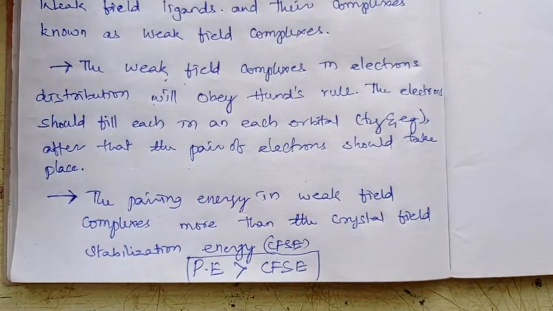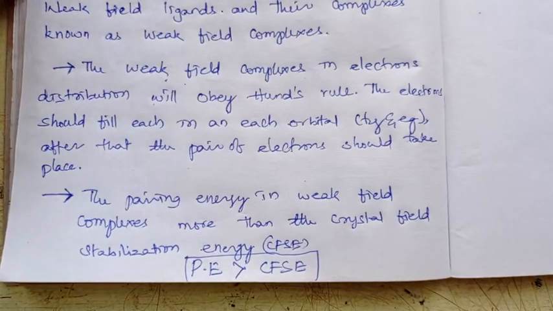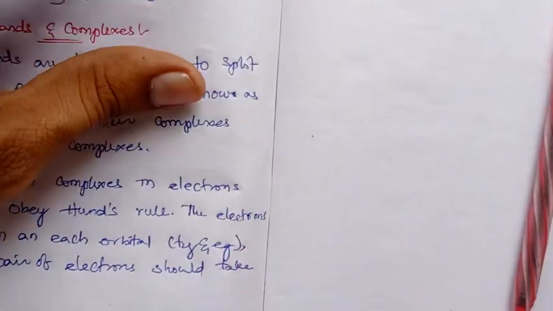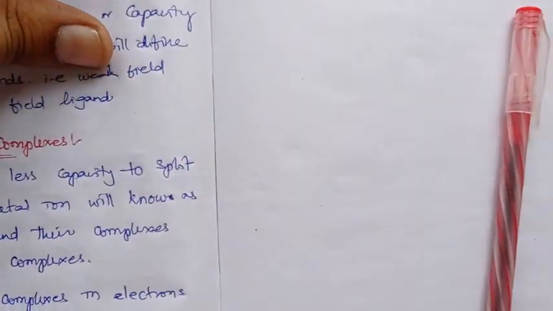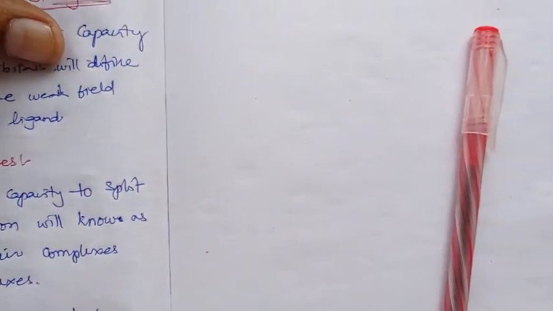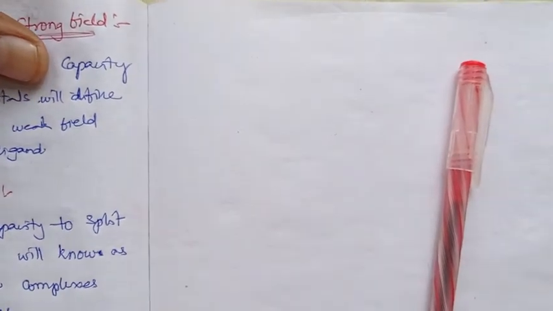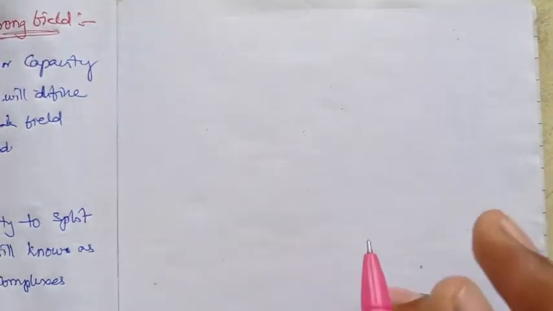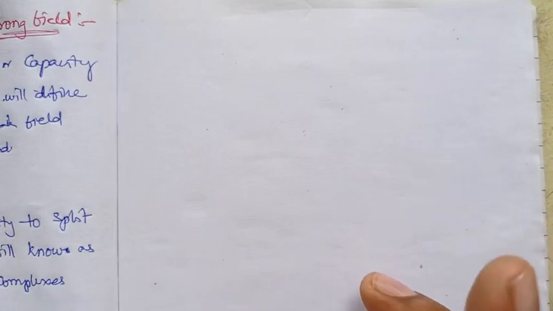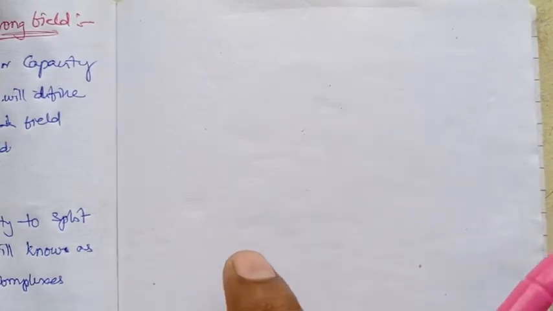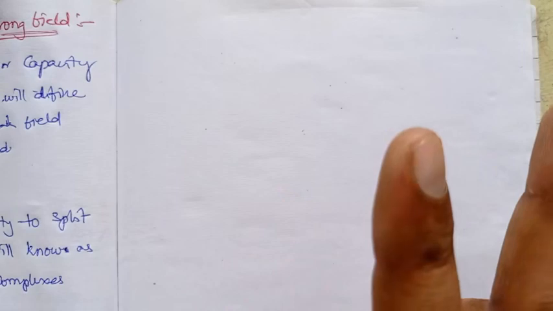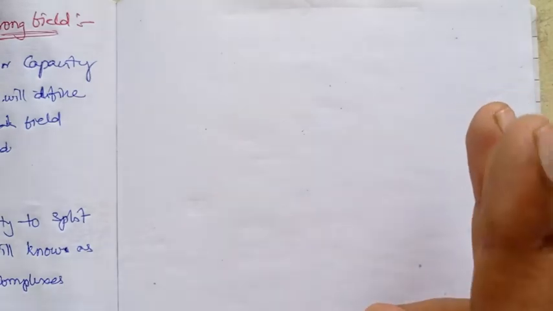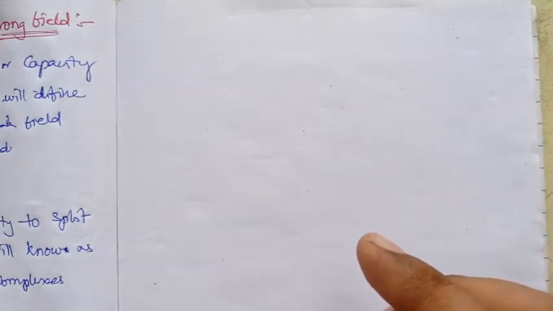So here you might not know the pairing energy. What is the pairing energy? Let us explain the pairing energy, and why it is lesser in weak field complexes. First we know that, particularly in the complexes, there will be two perturbations in electron filling. There will be two hindrances to electron filling.